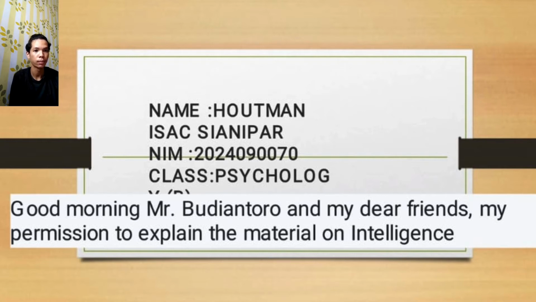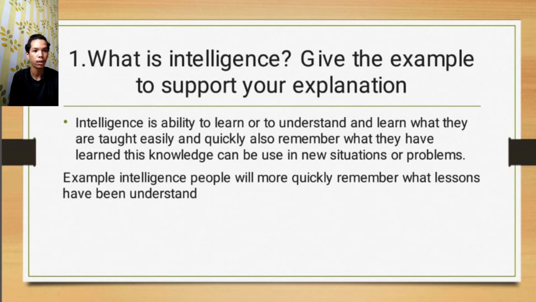Next. 1. What is intelligence? Give an example to support your explanation. Intelligence is the ability to learn or to understand and learn what they are taught easily and quickly. Also, to remember what they have learned. This can then be used in situations or problems. Example: intelligent people will more quickly remember what lessons they have understood.